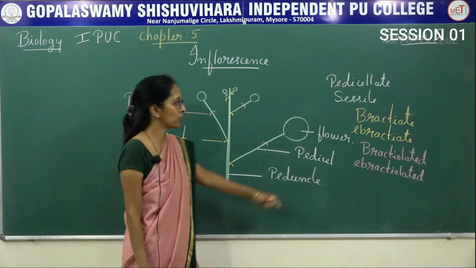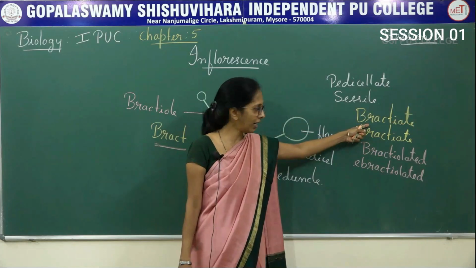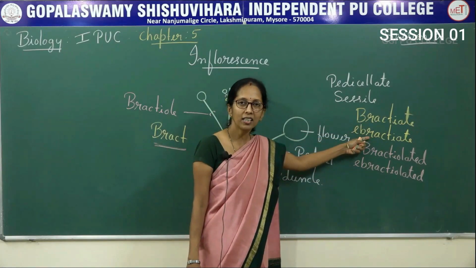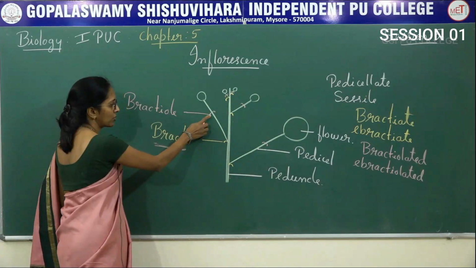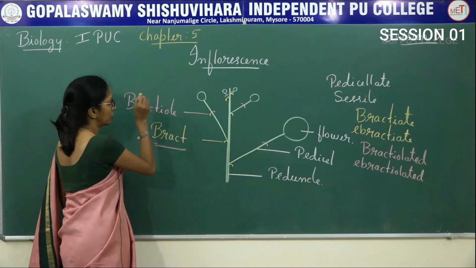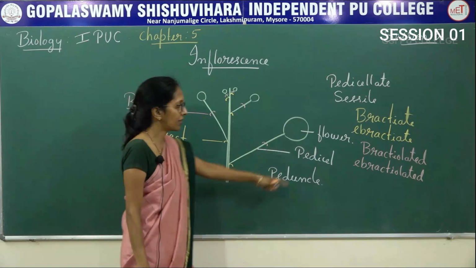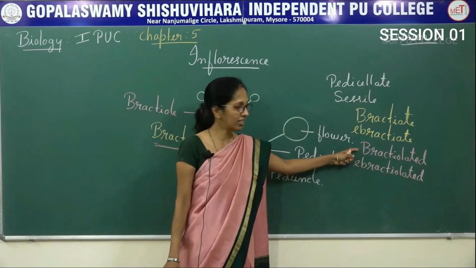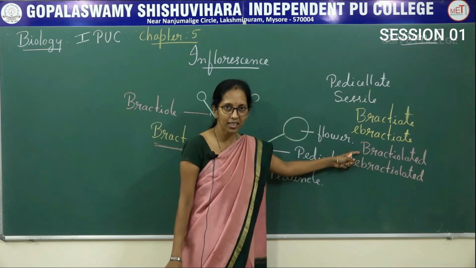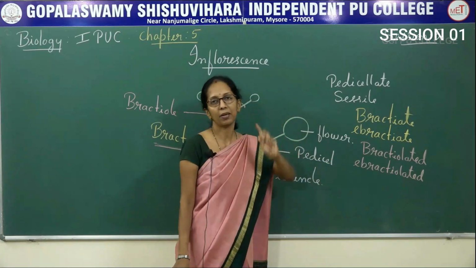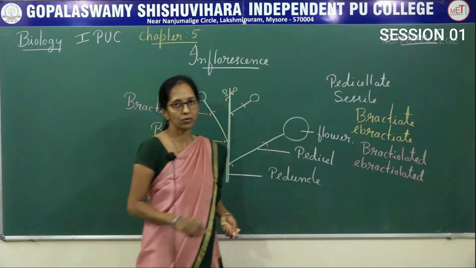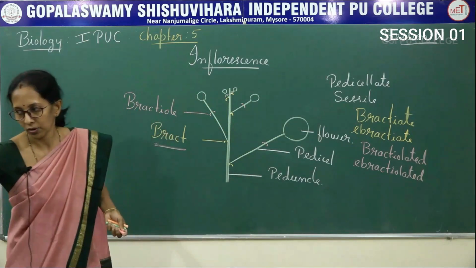If there is a presence of bract, then it is bracteate. Absence of bract, then it is ebracteate. And outgrowth that is present on the pedicel is said to be bracteole. Presence of bracteoles is said to be bracteolated. Absence of bracteoles is said to be ebracteolated. This is about the parts of an inflorescence.